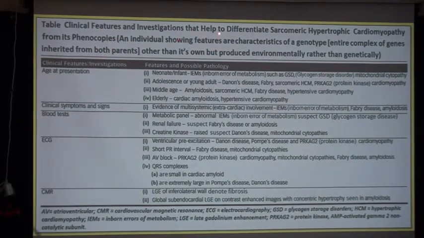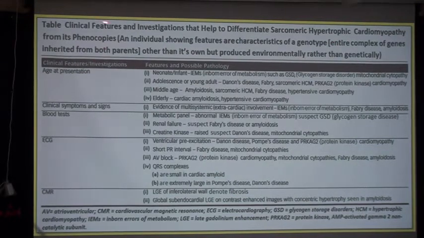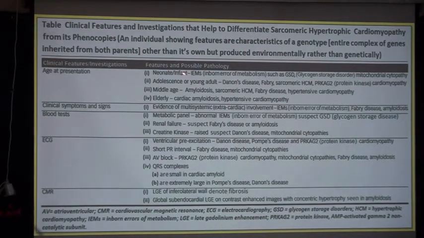An individual showing features or characteristics of a genotype. Genotype is what? The entire complex of genes inherited from both parents. So phenocopy is produced environmentally rather than genetically. So what are the features and possible pathologies?